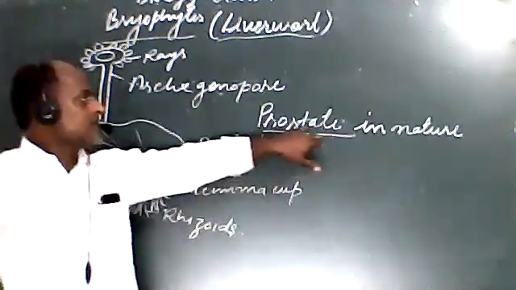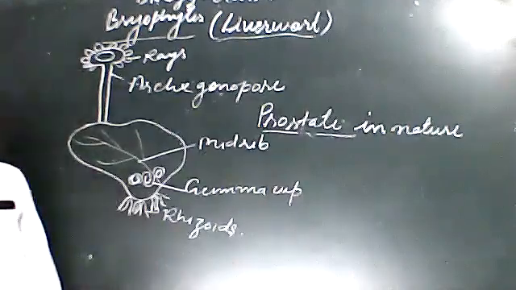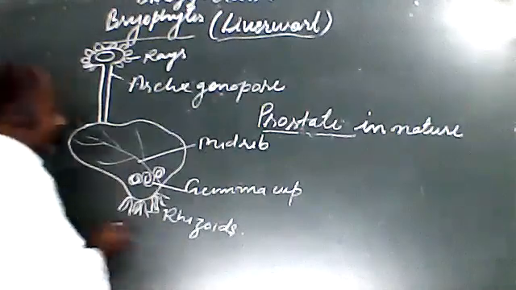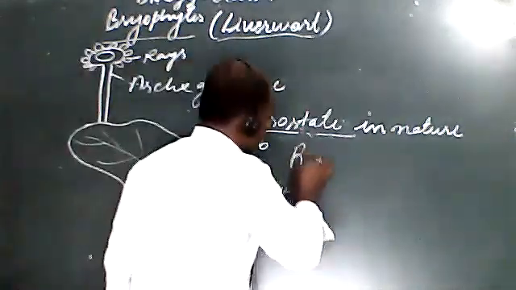The next thing is the examples we have studied: Riccia and Marchantia.